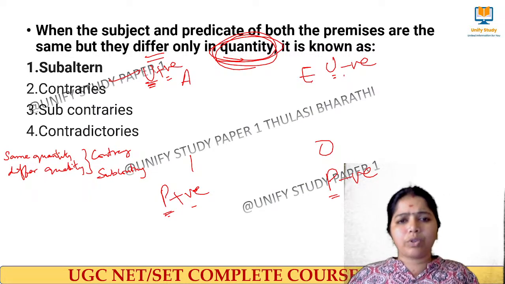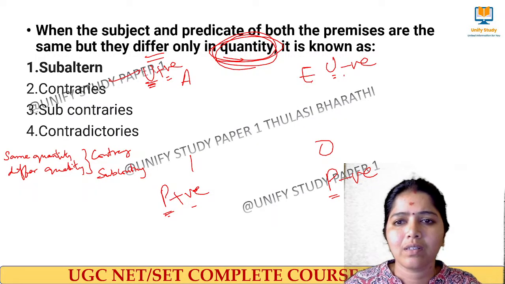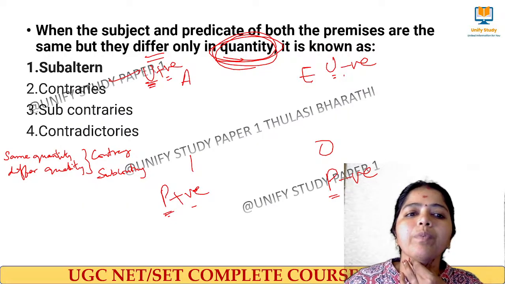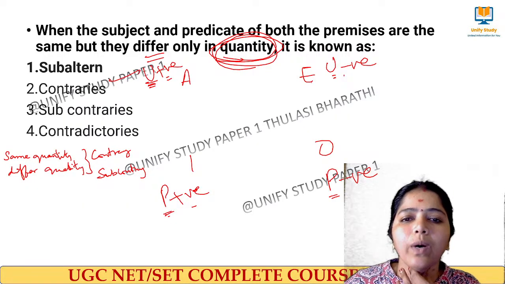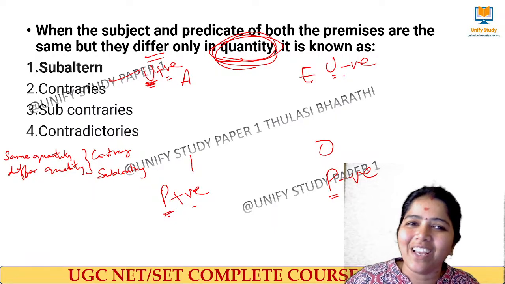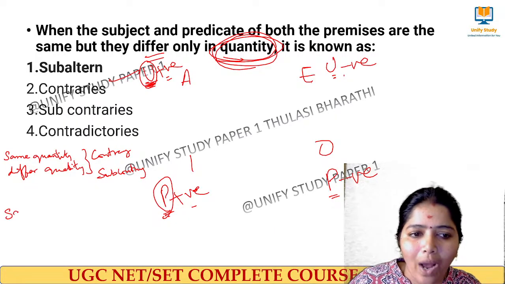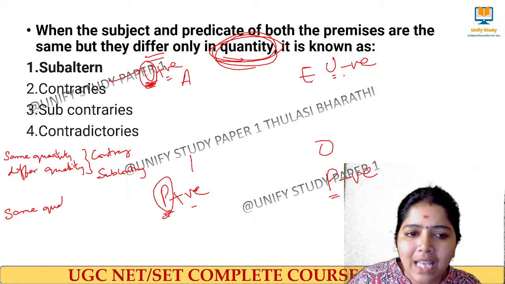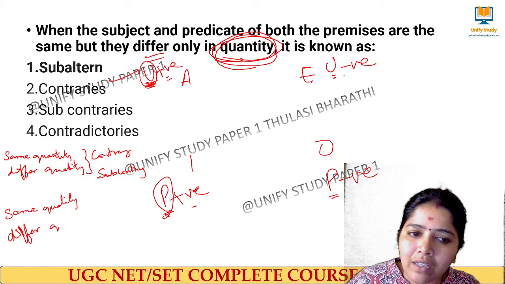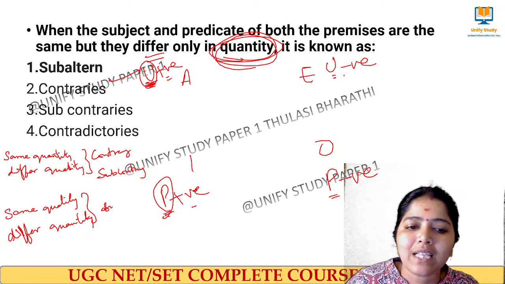Sorry, wait, have I made a mistake? Yes, right, here they differ in quantity. Here it is universal, here it is particular. So the quality is the same. Same quality but different quantity is subaltern.